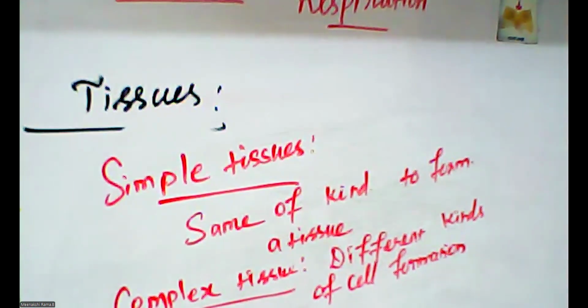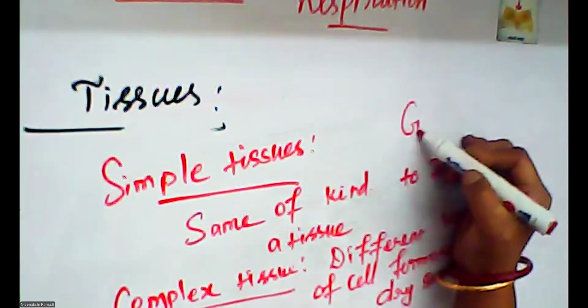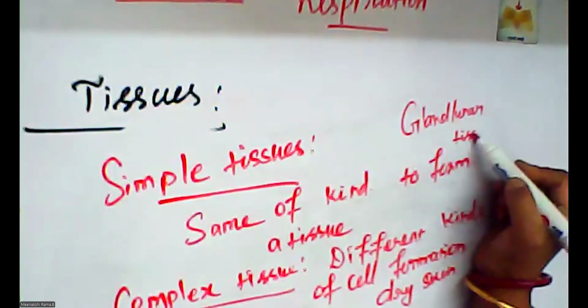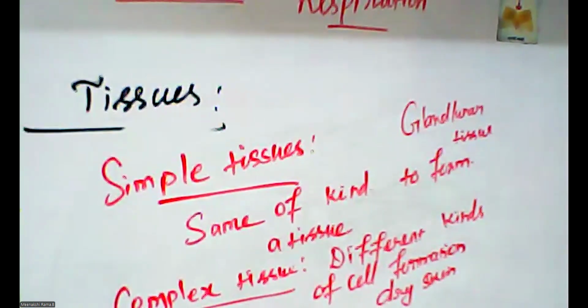Okay. So what is the example of simple tissue and complex tissue? In complex tissues, the example is the tissues of dry skin. This is the example of complex tissues. The simple tissue example is glandular tissue. Glandular tissue is the example of simple tissues. Okay, so this is the concept of simple and complex tissue.